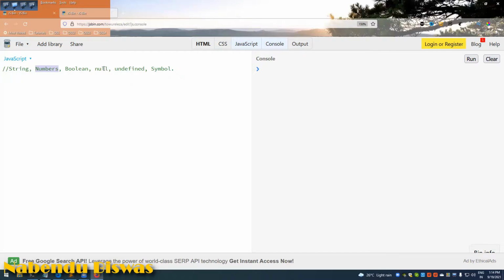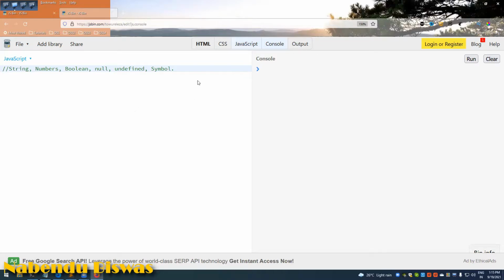But the fourth one is null, and fifth one is undefined. So both of them are the same, actually, to an extent. Both of them represent empty values, but null is an empty value assigned by the user. A lot of times we need to assign null to something, means nothing. So at that time we programmers will assign the null to it. But undefined is something which is assigned by the compiler. Means if you leave something blank, it will be assigned undefined.